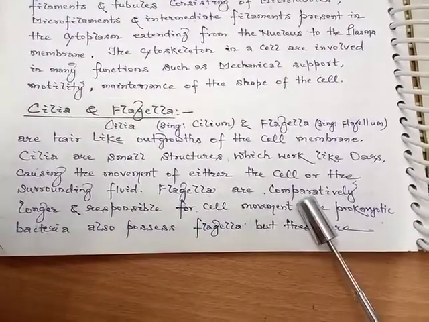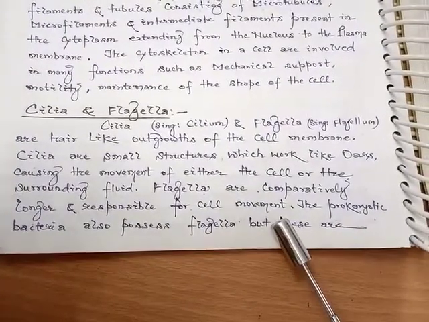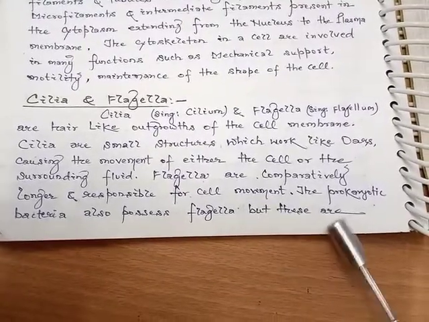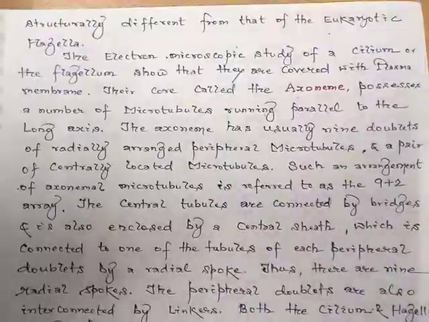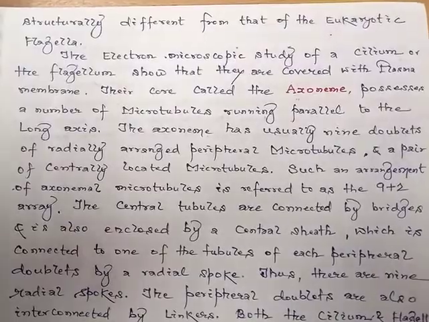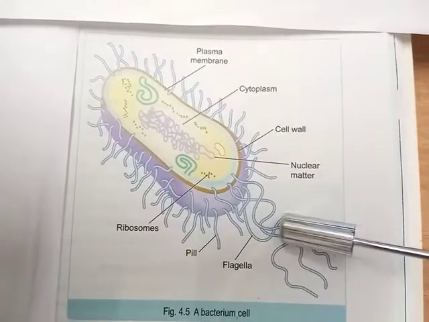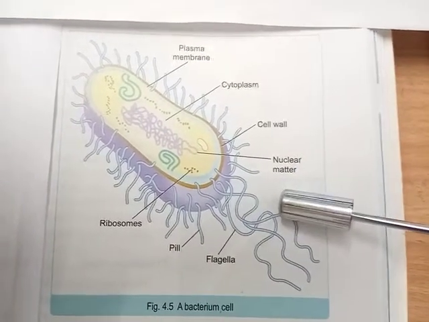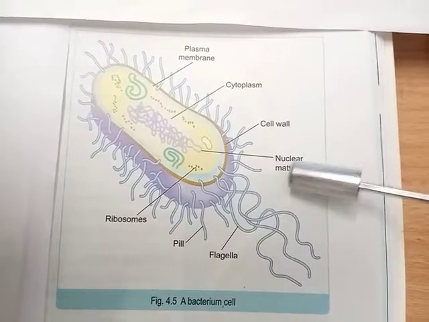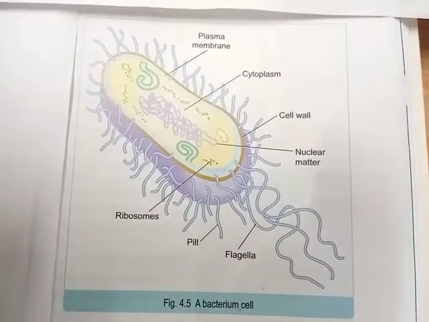Flagella are comparatively larger and longer, and are responsible for cell movement. The prokaryotic bacteria also possess flagella, but these are structurally different from the eukaryotic flagella. We may observe flagella, which are long, fine structures responsible for the movement of the cell, as in the case of a bacterial cell.